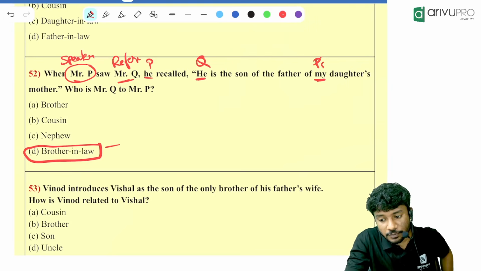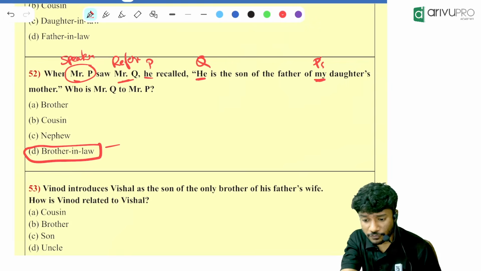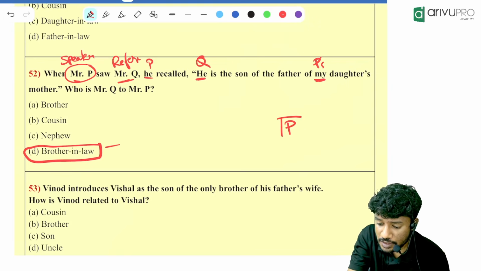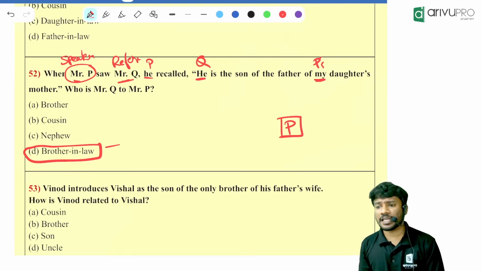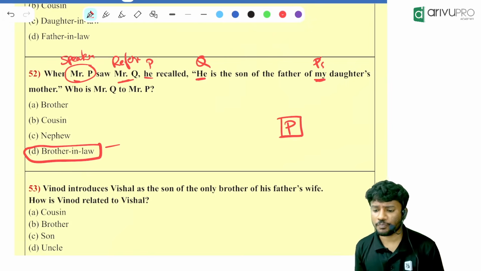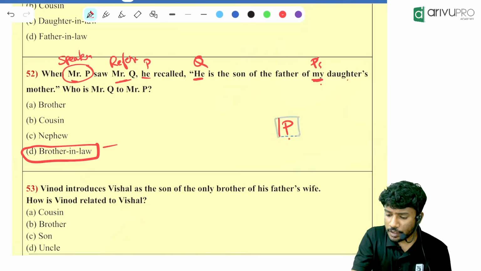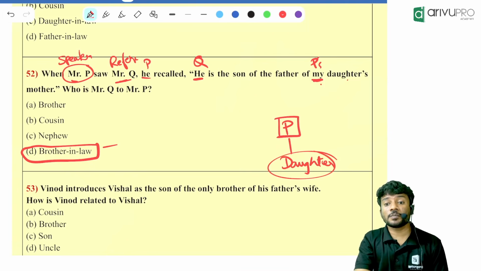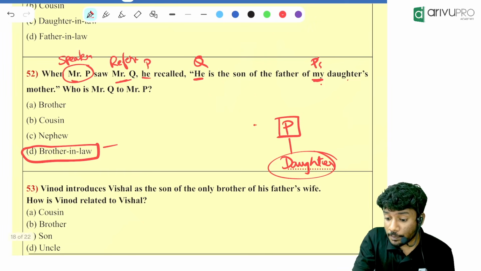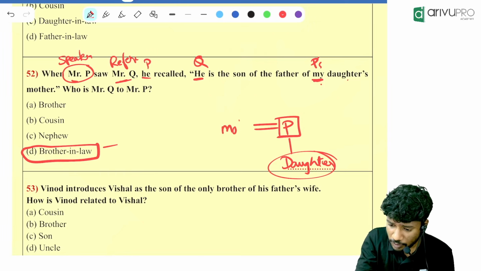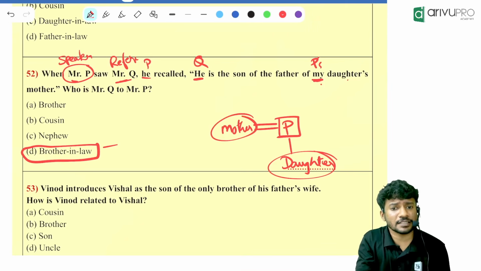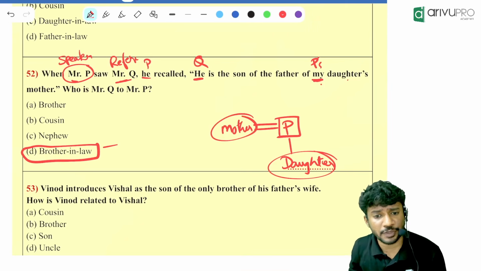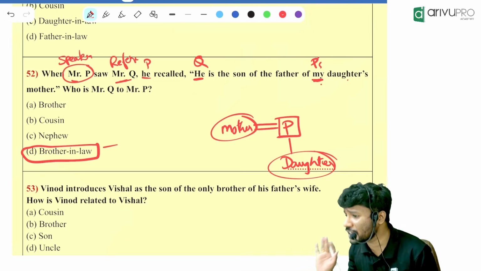So we will start from the speaker's point of view. P is there. Since it is Mr. P, I am putting a male symbol over there. Then P's daughter. P is having a daughter. Daughter's mother means what? P is the father, so the daughter's mother will be P's wife. So I will write mother over here itself. Automatically it is understood, right? These two people are married to each other because we already know the family tree.